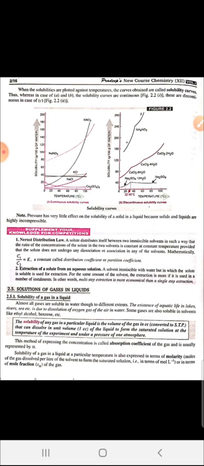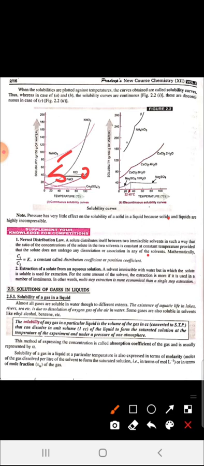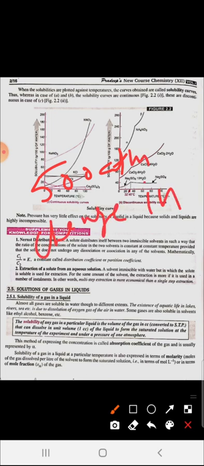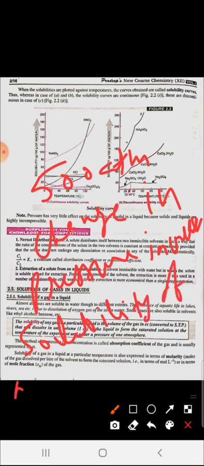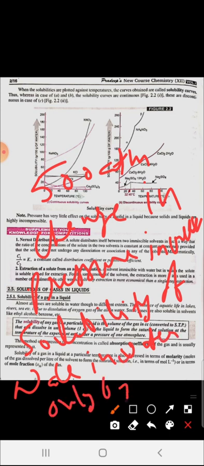If we change the pressure up to 500 atmospheres, the solubility of NaCl in water increases only by 2.3%.